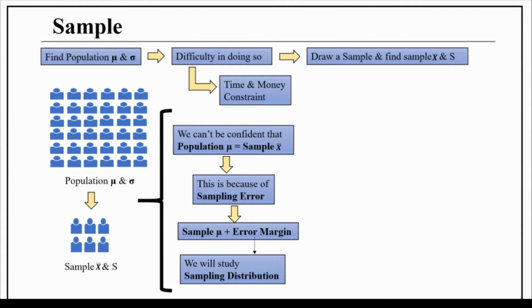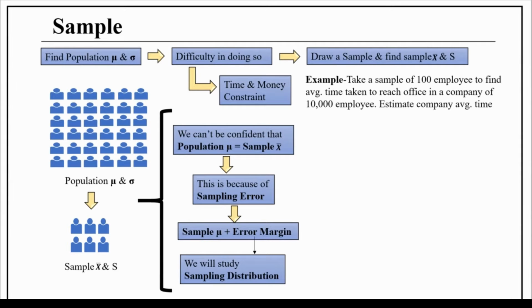Is there any other way to determine population mean by using sample mean, also with some accuracy? Yes, we can say that population mean is equal to sample mean plus or minus some margin of error. For this, we will study the sampling distribution. Let's take an example to understand properly.